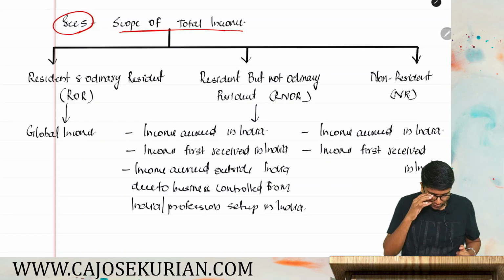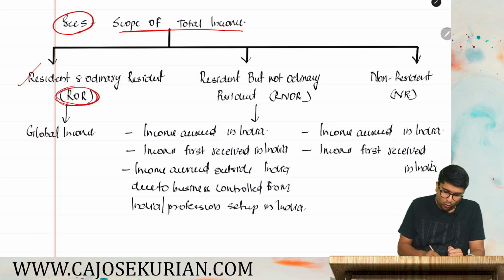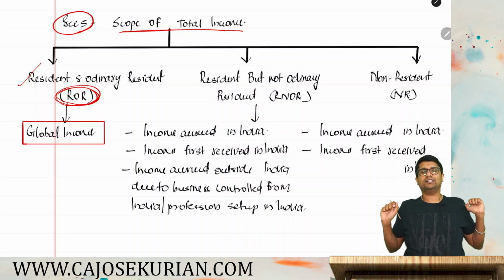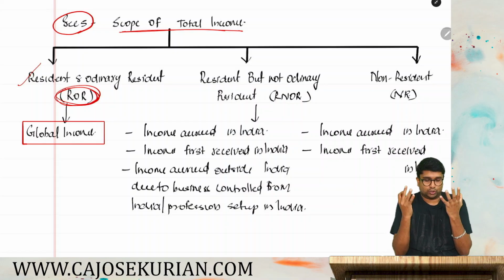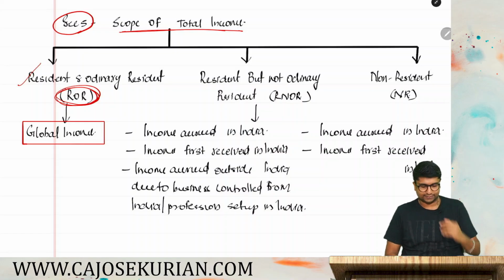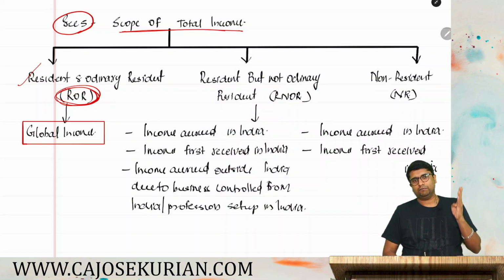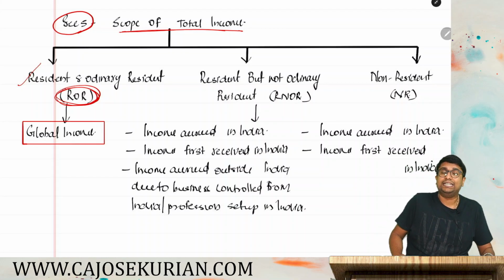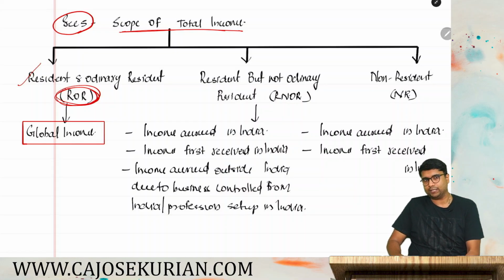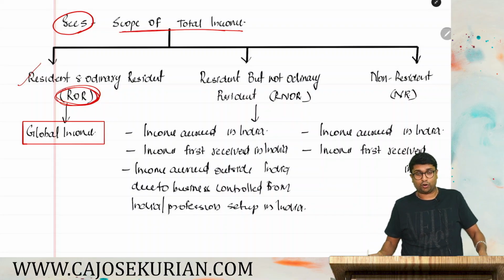So, scope of total income. If you are a resident and ordinary resident, that means if you are a ROR, the entire global income will be taxable in India. It is also called the residence rule. So very simple friends, if you are a ROR, your global income will be fully taxable in India. Whether income accrued in India, whether income accrued outside India, whether it is first received in India, whether it is received outside India, doesn't matter. If you can call a receipt your income, then that income will be taxable in India if you are a resident and ordinary resident.